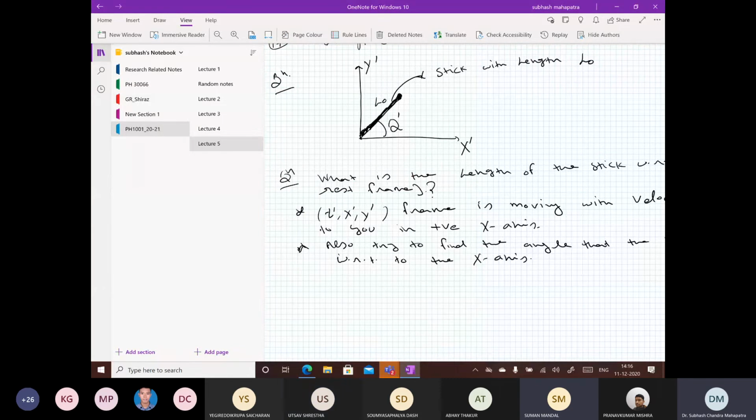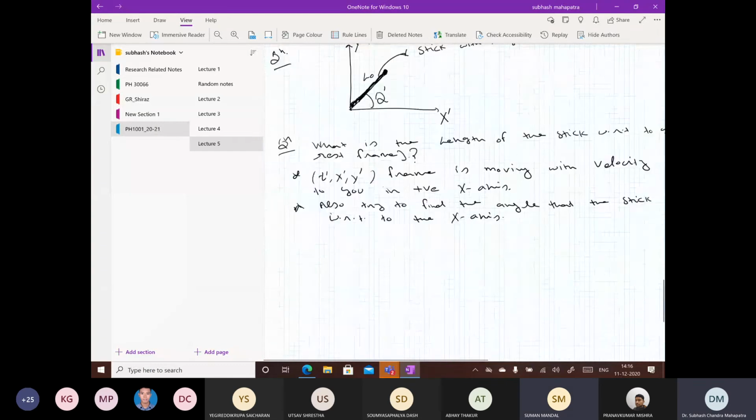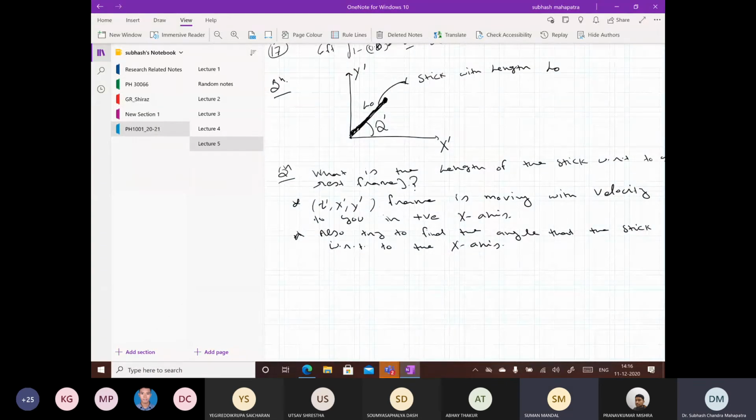Will the final answer of the length be L0 into root over 1 minus cos squared theta into v square by c square? Yeah, something like that. I can't remember exactly, but it's pretty easy. Yeah, the answer looks correct.